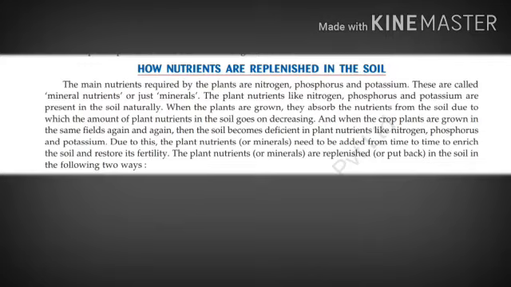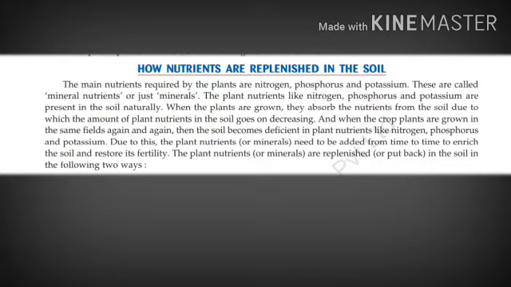Children, we know that crop plants means plants that grow in a huge area, like paddy crop, rabi crops. So when they grow in the same field again and again, then the soil becomes deficient, meaning scarcity of these nutrients occurs. Understand? So what happens due to this? Due to this, the plant nutrients or minerals need to be added from time to time to enrich the soil and restore its fertility. Understand?